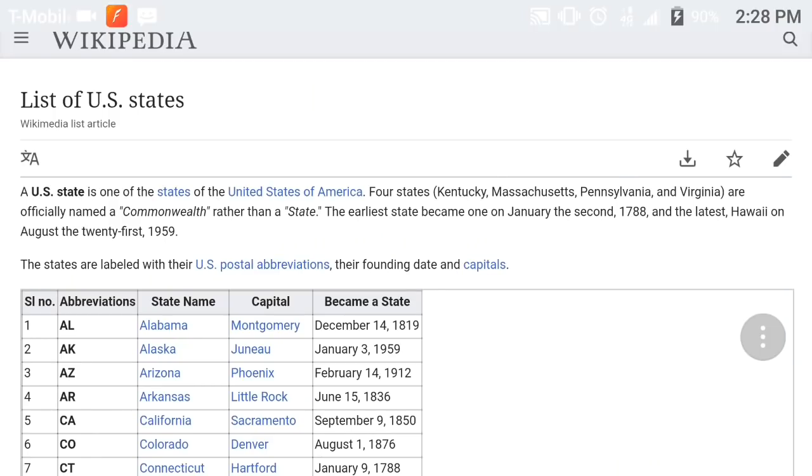It states, a U.S. state is one of the states of the United States of America. So whenever you see the word state, they're not going to label all 50 states.